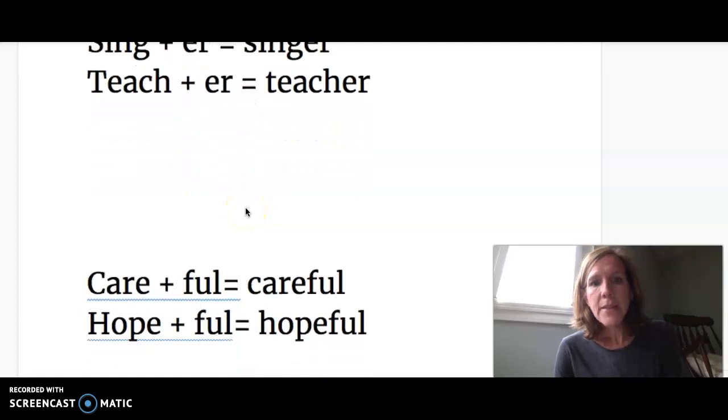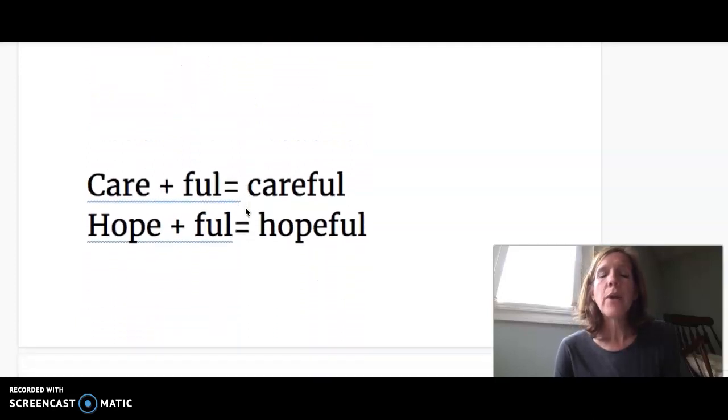All right, then the next group of words that we took a look at, we were adding the suffix full. Now it sounds like the word full, but it only has one L, okay? So we were careful to notice that. Oh, look at that, careful, there we go. We had our root word, we kept our root word the same, we added the suffix full, not the word full, the suffix full, and we came up with a new word, careful, full of care. Hope plus full is hopeful, full of hope. Okay, so we took a look at all those ones.